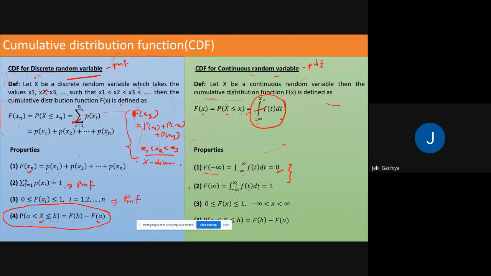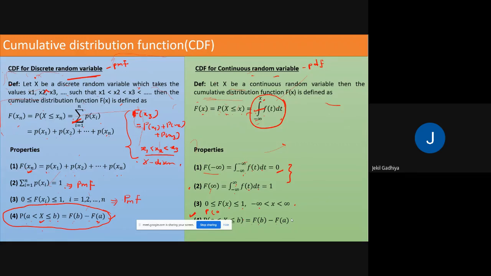Third property is similar to the CDF for a discrete random variable, that is 0 less than or equal to F of x less than or equal to 1, where x is between minus infinity and infinity. Now the last property, again same as the definition: probability of a less than or equal to x less than or equal to b equal to F of b minus F of a. So there is the CDF, that means cumulative distribution function, for a continuous random variable.